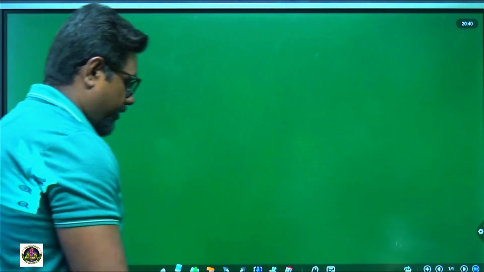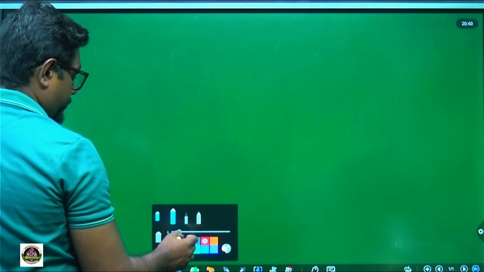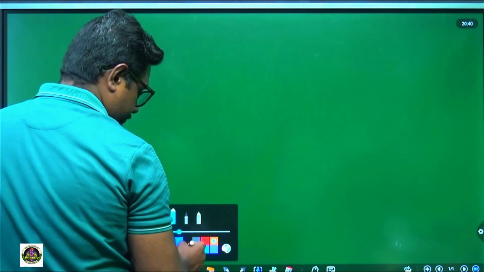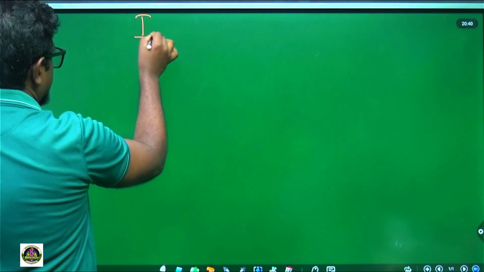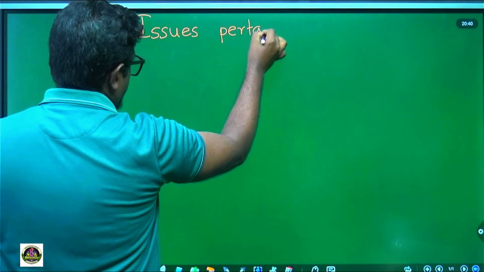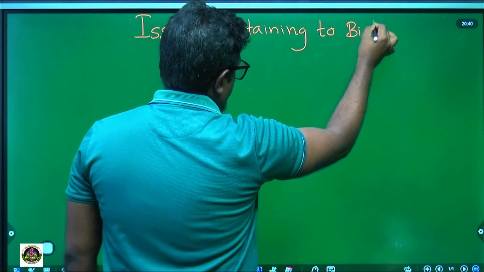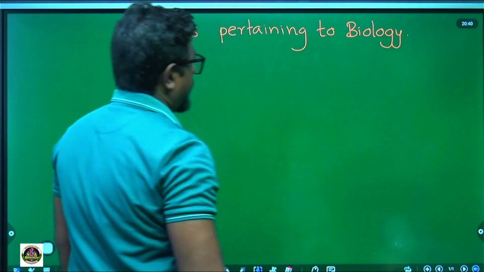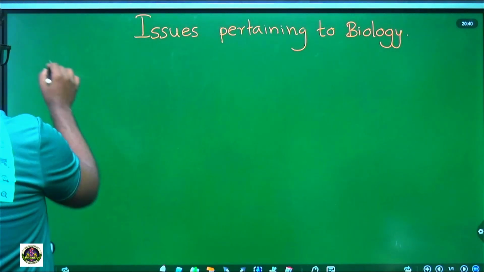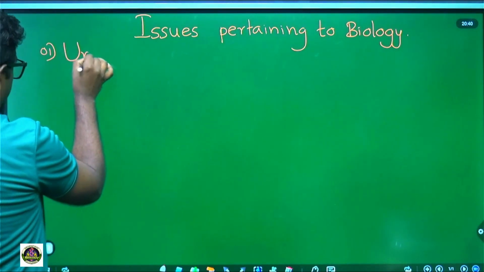Now we are moving to discuss the issues pertaining to biology. Under this topic, the first one we are studying is understanding biological diversity.